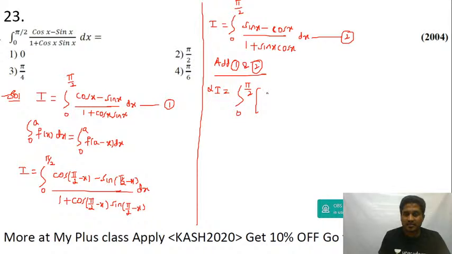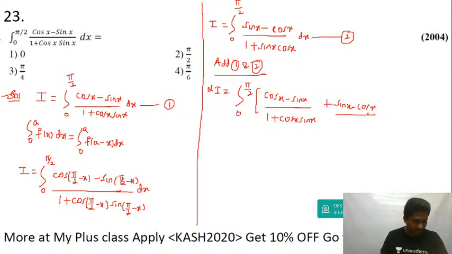Take this in a bracket: this is (cos x minus sin x) divided by (1 plus cos x into sin x), and then plus this, (sin x minus cos x) upon 1 plus sin into cos, and then dx.